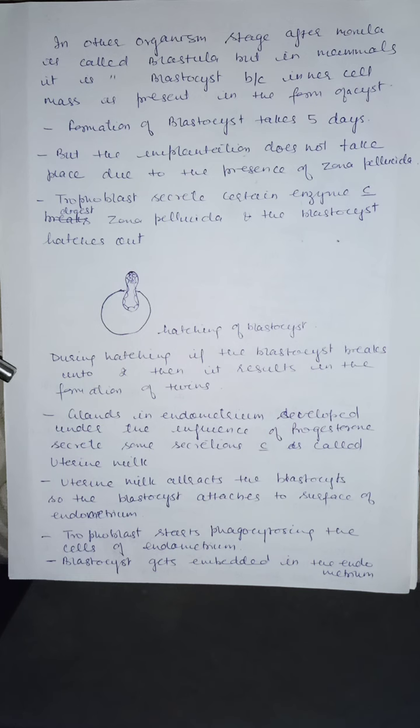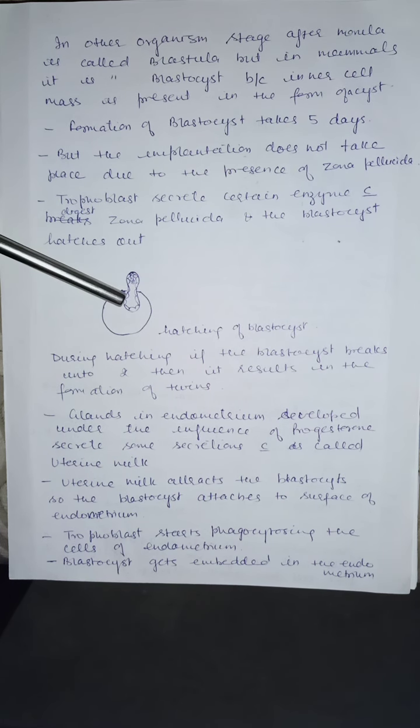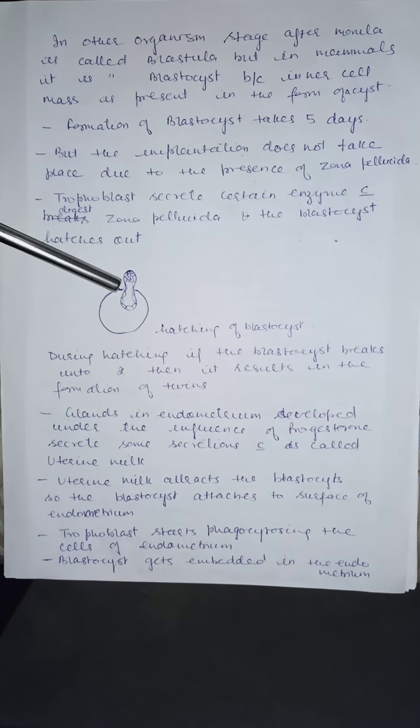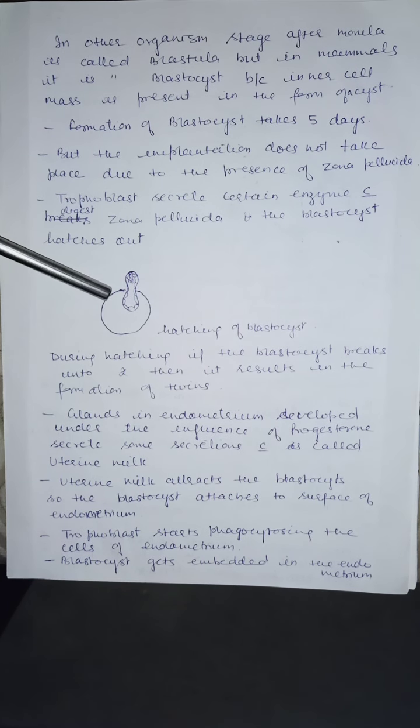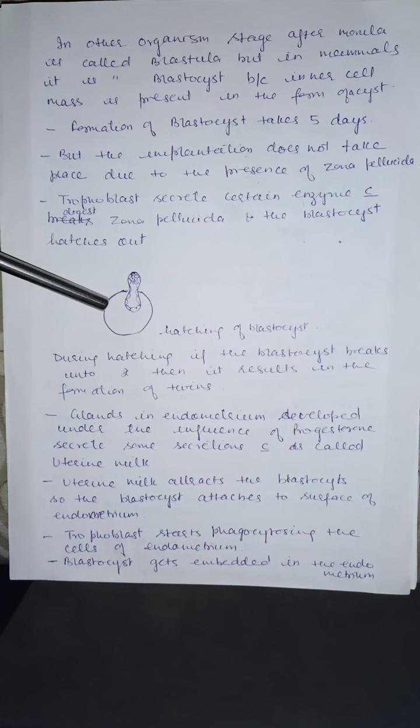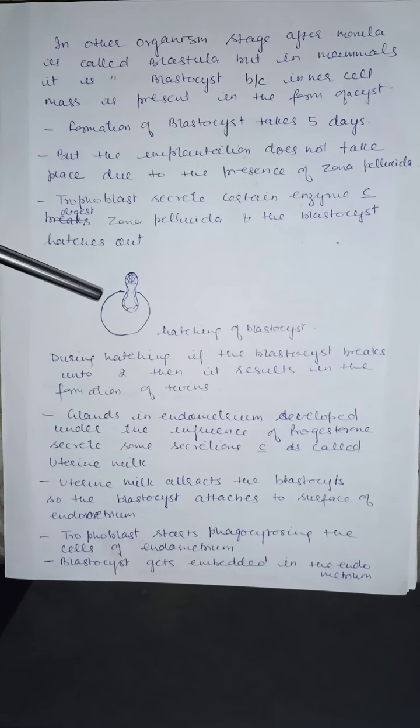Therefore, what happens? The trophoblast of the blastocyst will secrete certain enzymes which will dissolve the zona pellucida, and this blastocyst will come out of the zona pellucida in the shape of 8. This is called hatching of the blastocyst.